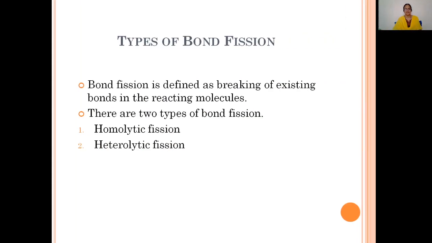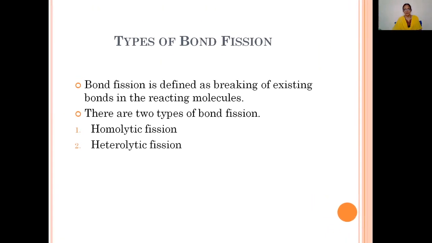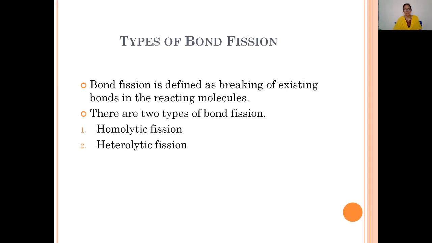Now let's discuss the types of bond fission. Bond fission is defined as the breaking of existing bonds in the reacting molecules. Generally, in organic chemistry, the breaking up of bonds and the making up of bonds takes place to form new molecules.